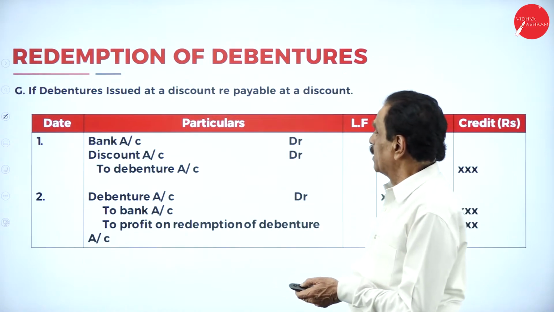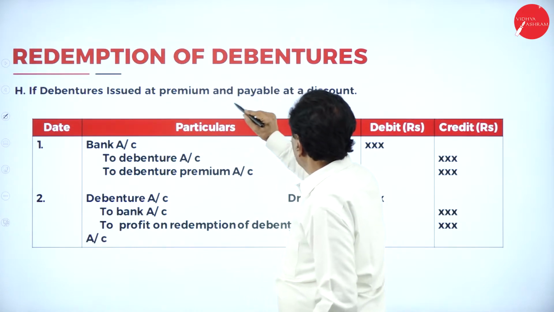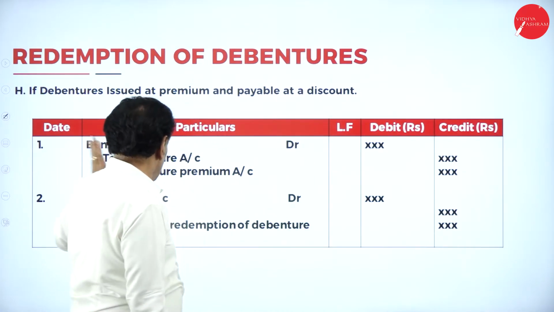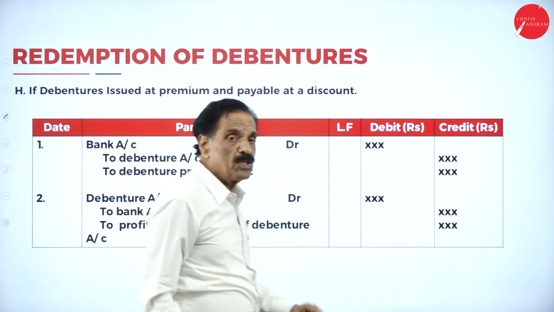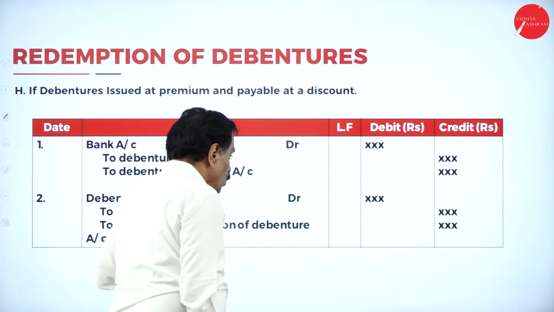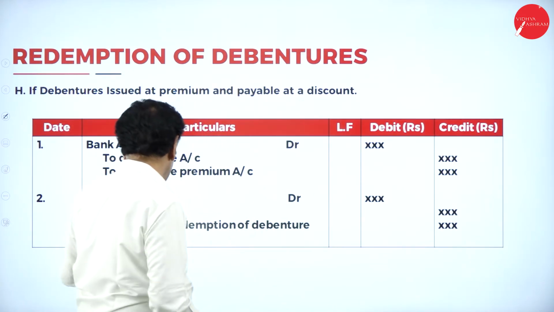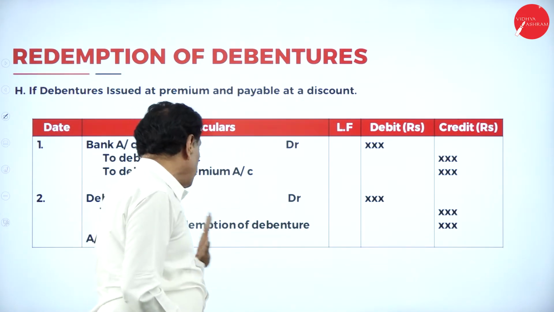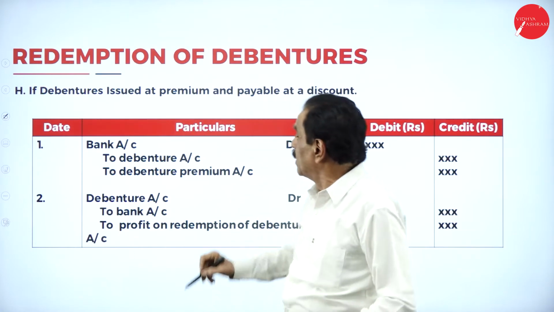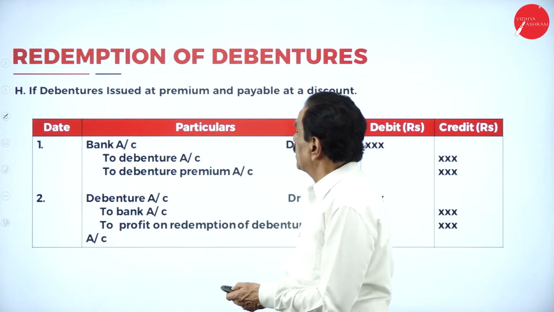If the debenture is issued at premium but repayable at a discount, first the issue entry at a premium: Bank account debit, to Debenture account, to Debenture premium. Issued at a premium but repayable at a discount: Debenture account debit, to Bank account, to Profit on redemption. You pay less. Debenture account debit 100, to Bank account lower value, to Profit on redemption. Taken at rupees 100, paid at 90, a profit of 10 rupees, paid at a lower value. Issued at a premium but paid at a discount means you are going to pay a lower value.